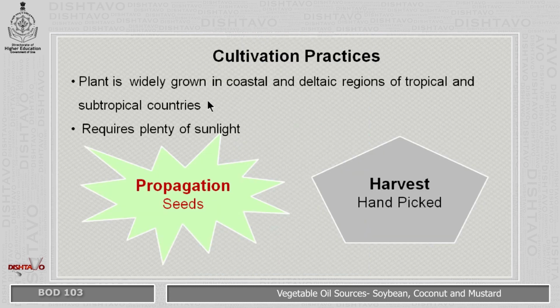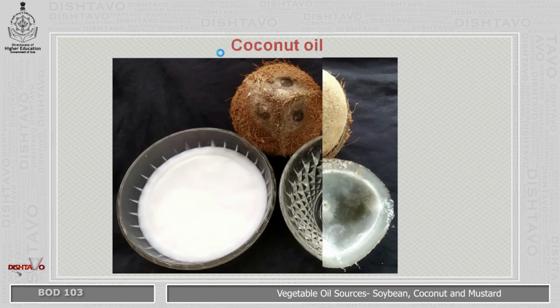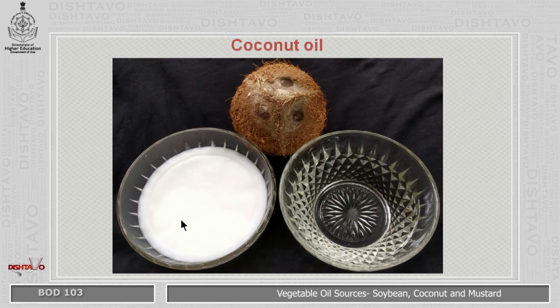Now the cultivation practices. This plant is widely grown in coastal and deltaic regions of the tropical and subtropical countries, and coconut requires plenty of sunlight. Now coconut is propagated through seeds and harvested by hand picking the fruit. Now this is the copra, that is the dried coconut, okay, which is used in oil production. Now this is the coconut oil.